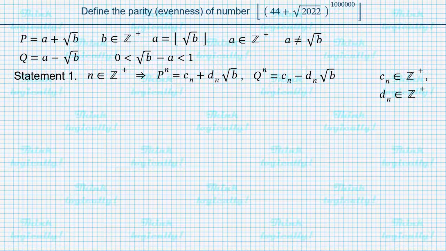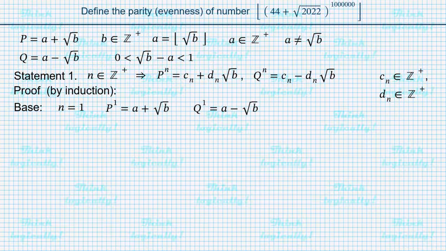However, I find it simpler to prove by induction. For the base case, take n equal to 1. Power 1 of a number is the number itself, so we assume c sub 1 to be a and d sub 1 to be 1. Both c sub 1 and d sub 1 are positive integers, the base case is complete, and we move on to the step case.